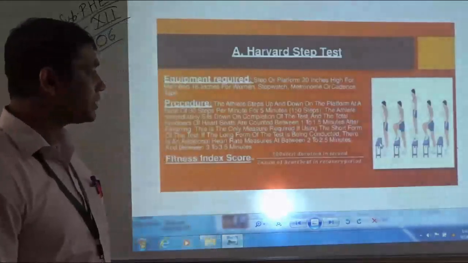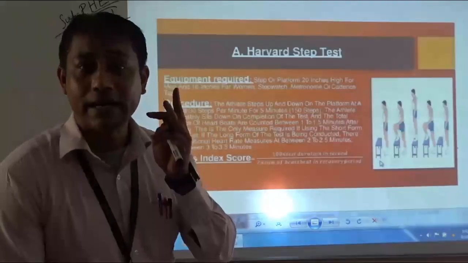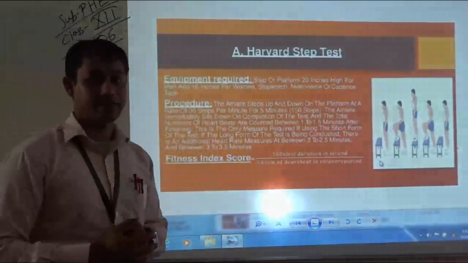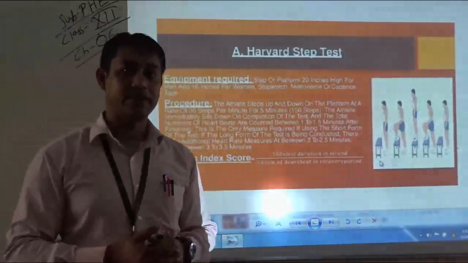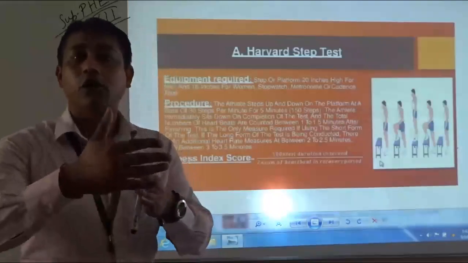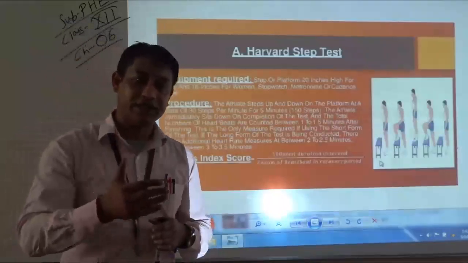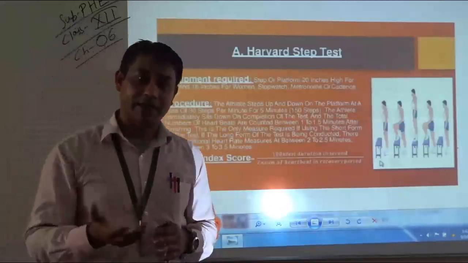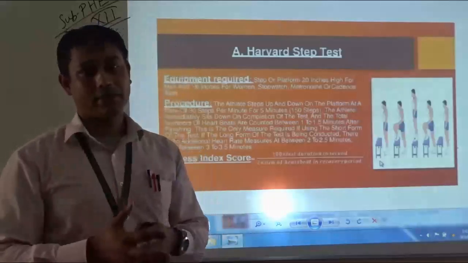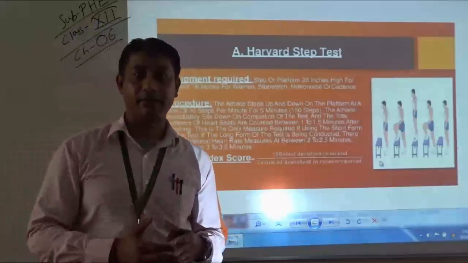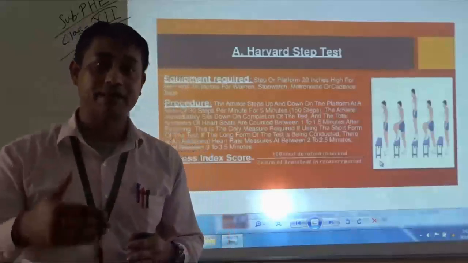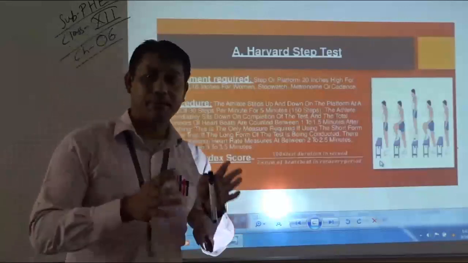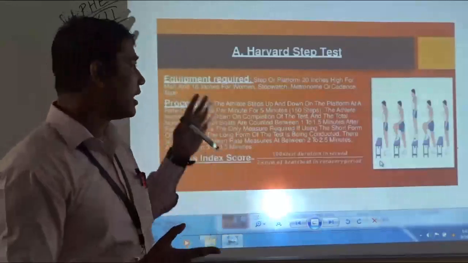After that, the examiner will take the heart rate, which will be measured 3 times. The first time, the heart rate is measured from 1 to 1.5 minutes after finishing the test. Again, the measurement of heart rate will be taken from 2 to 2.5 minutes. The third measurement will be taken from 3 to 3.5 minutes after finishing the test. So students, this is the procedure of performing the Harvard step test.